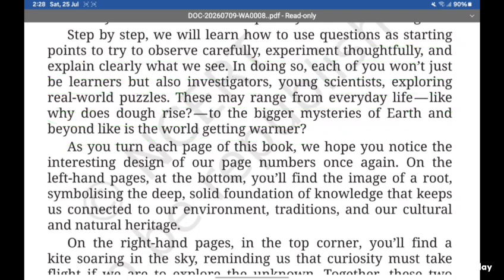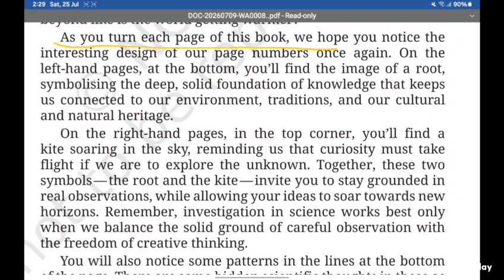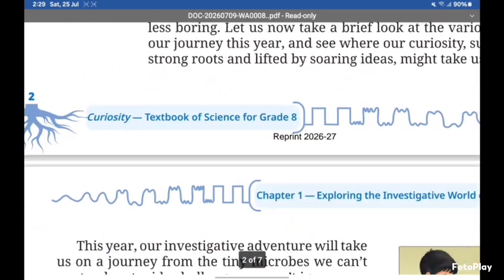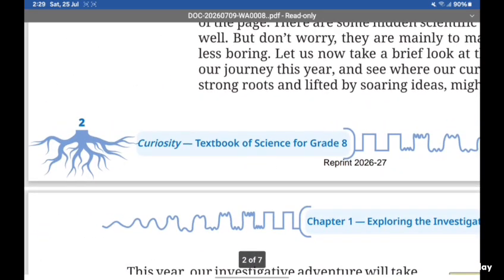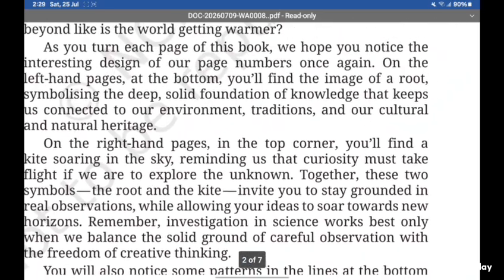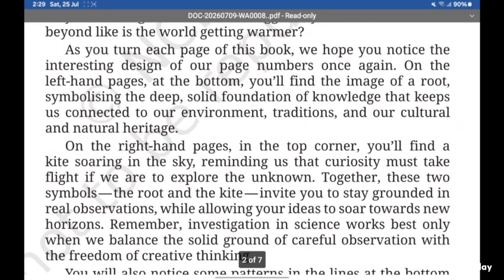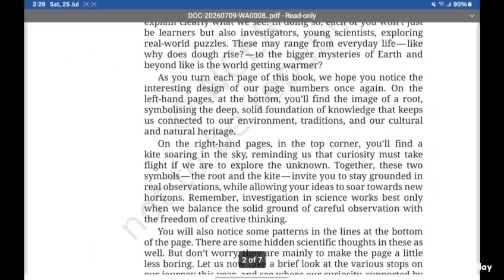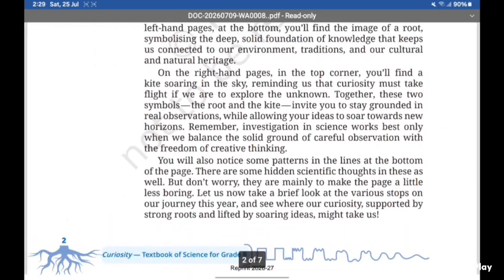Think about it. As you turn each page of this book, we hope you notice the interesting design of our page numbers once again. On the left hand pages at the bottom you will find the image of a root. I will show you the image. The image is this, and now they will explain what it is. You will find the image of a root symbolizing the deep foundation of knowledge that keeps us connected with our environment, traditions, culture and natural heritage.